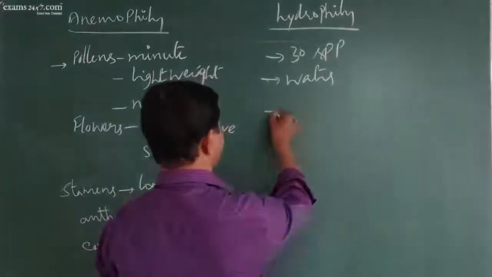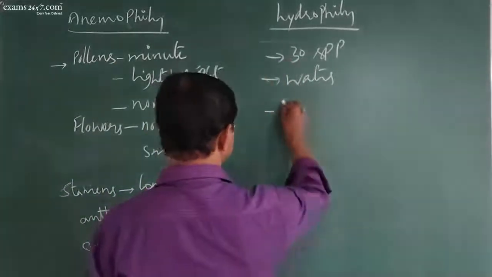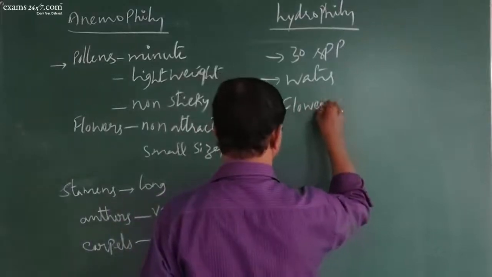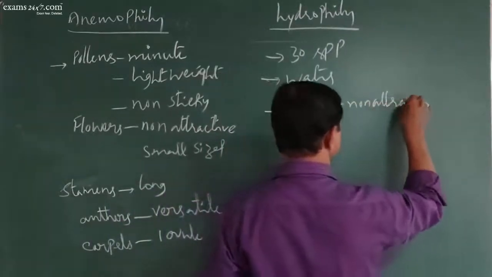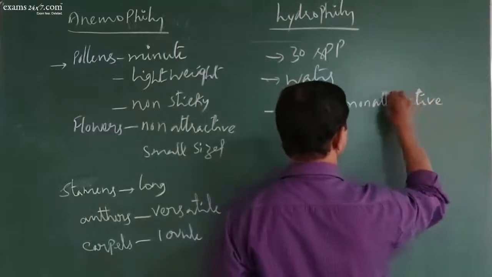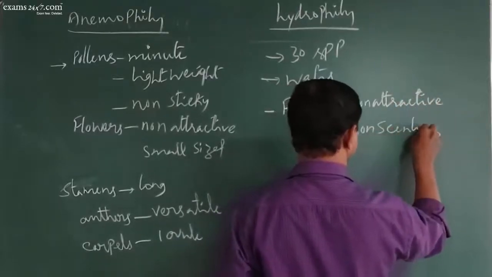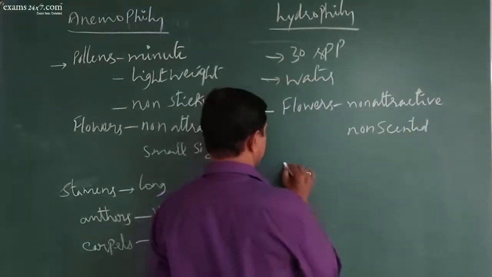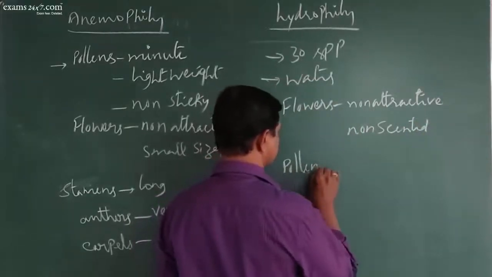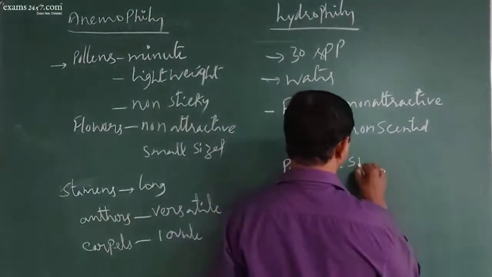Even in the plants living in water, the flowers are non-attractive, non-scented, and very importantly here, the pollen grains are spiral shaped.